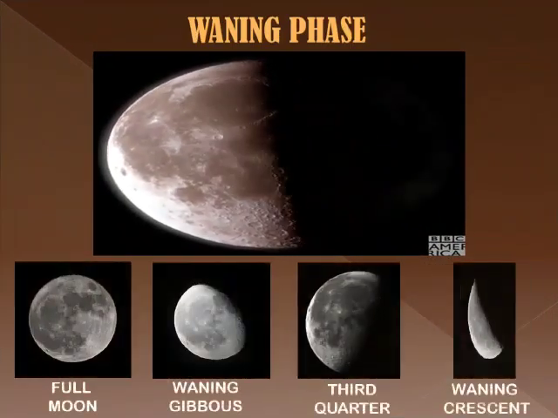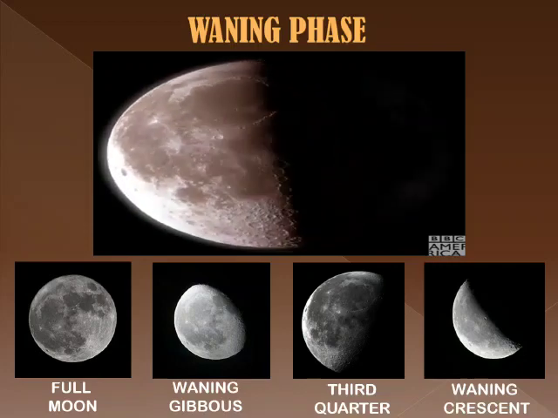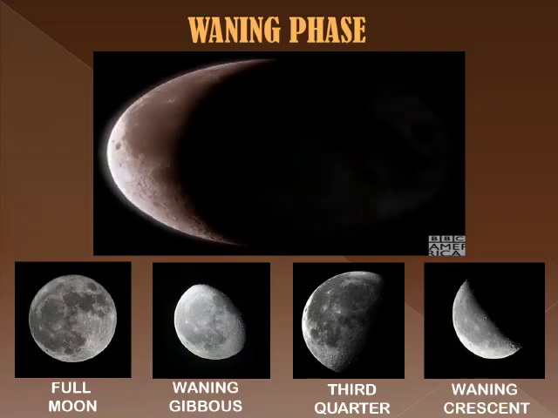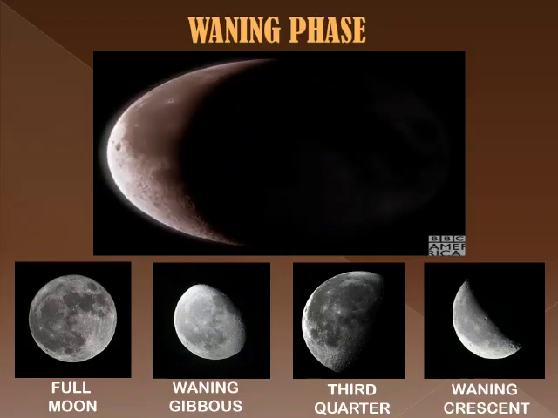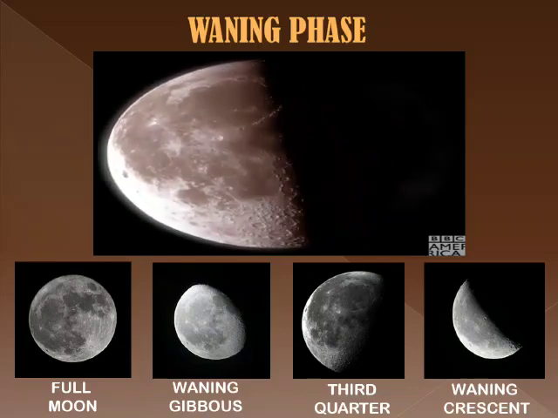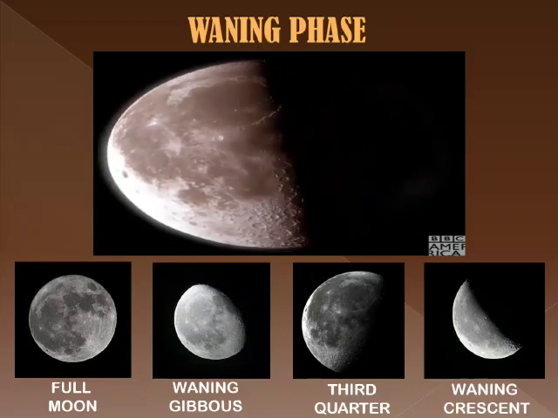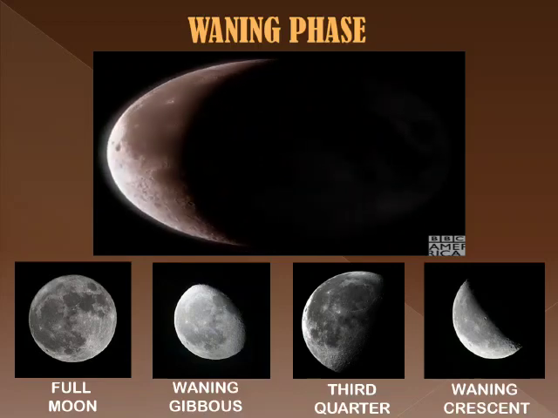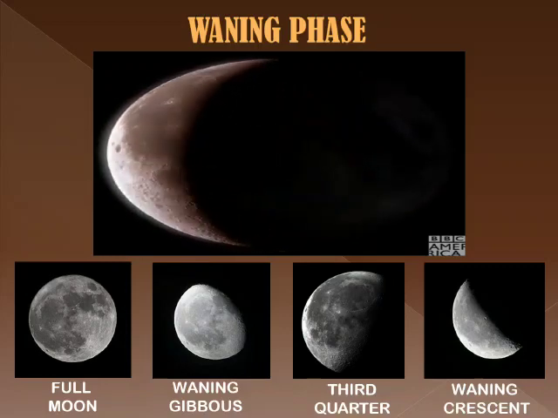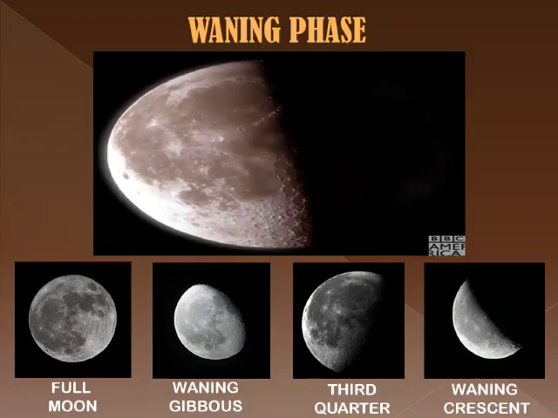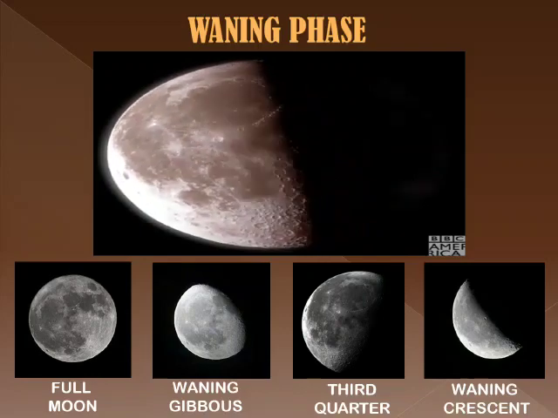Waning phase of the Moon. The full moon is the biggest, brightest, and the easiest phase of the Moon to see. The Moon rises when the Sun sets, and we can easily observe the full moon. Students, if you are outside and the sky is clear, it's very hard to miss the full moon. When there is a full moon, the Moon is halfway through its orbit around the Earth, and it is on the opposite side of the Earth from the Sun.